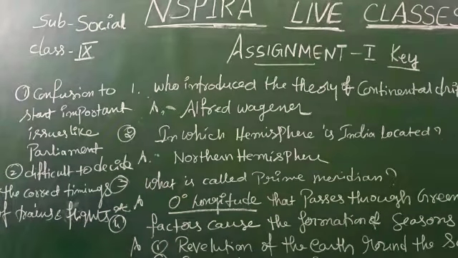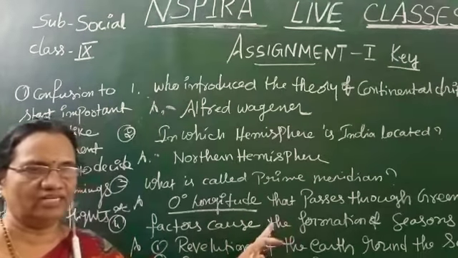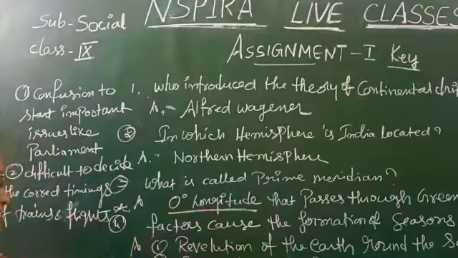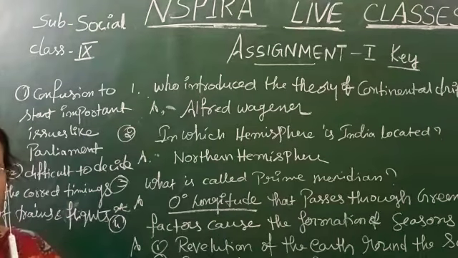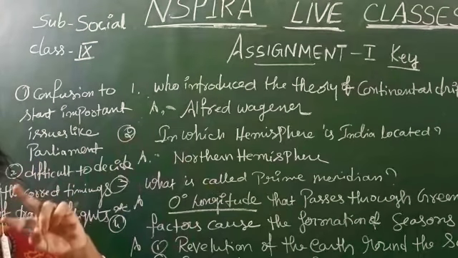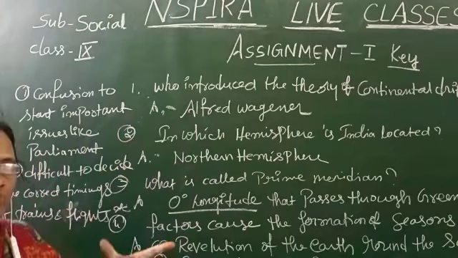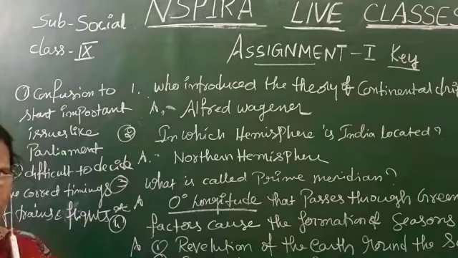Next question is, what are the factors that cause the formation of the seasons? Already you know how the seasons occur: due to the revolution of the earth around the sun. Earth has two motions, rotation and revolution. Rotation means it rotates on its own axis, causing days and nights, children.